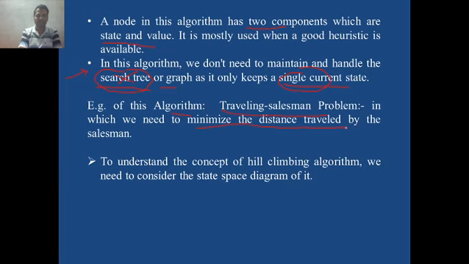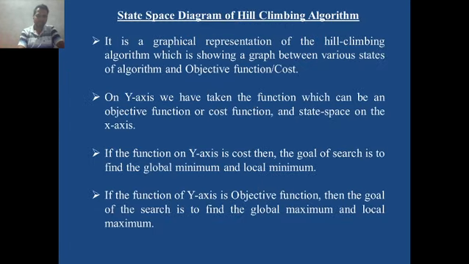That means the total distance covered by the salesman should be as small as possible, provided that the salesman has covered all the colonies of our city so as to sell the products. So this is a traveling salesman problem, which comes under local search and hill climbing. To understand the hill climbing algorithm, we need to consider the state space diagram, which we already observed in the previous slide. Let us check again here.